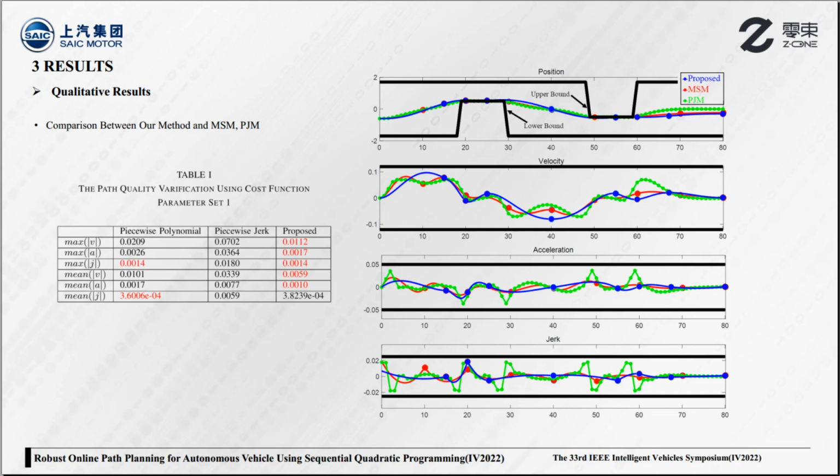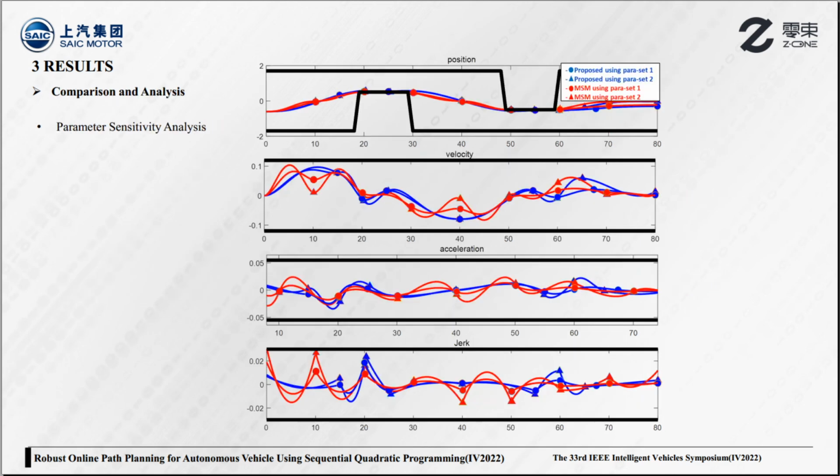Then we study the parameter sensitivity between our method and the minimum snap method. Minimum snap method depends heavily on cost function parameters. While one set of parameters can perform well in some scenarios, it can result in completely different performance in other scenarios. Our method systematically deals with this issue by adding the length of each polynomial segment as an augmented parameter. According to this figure, when using two sets of completely different cost function parameters, the path of our method doesn't change too much by adjusting the length of each polynomial segment.